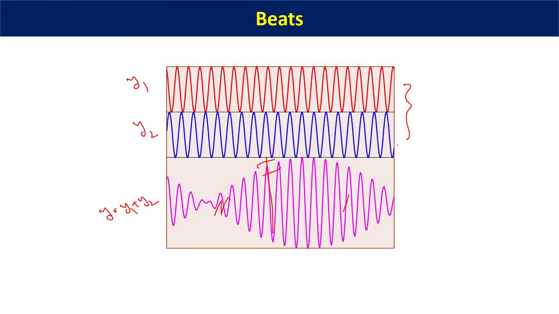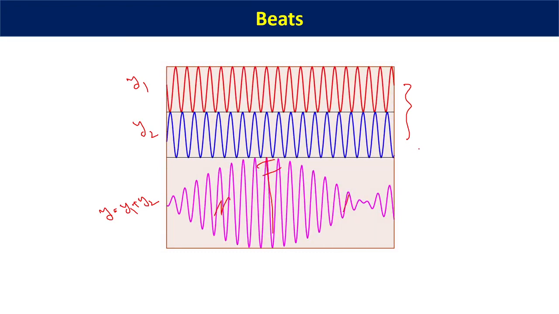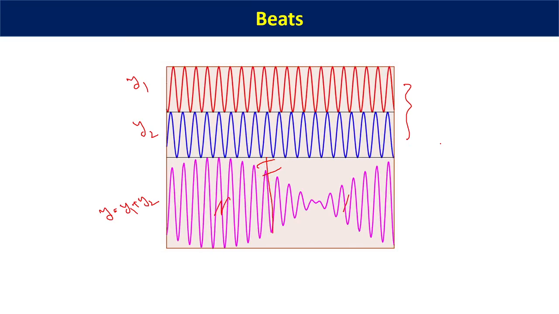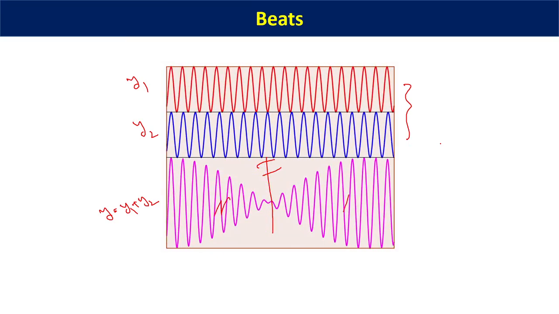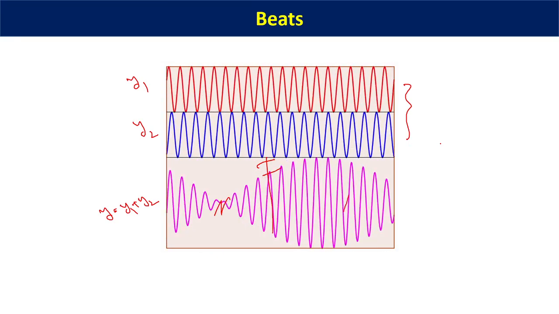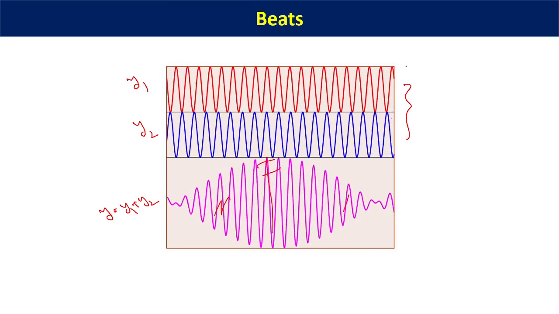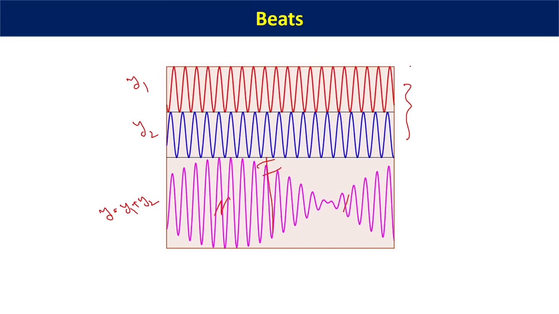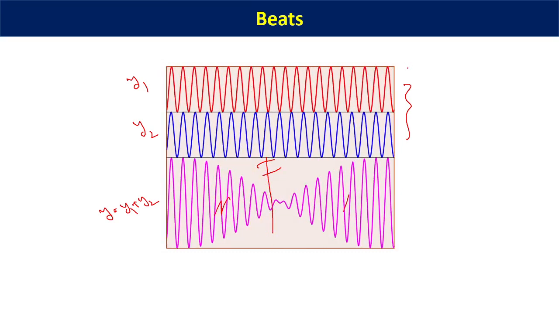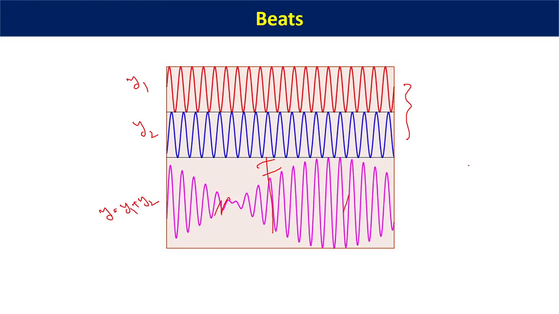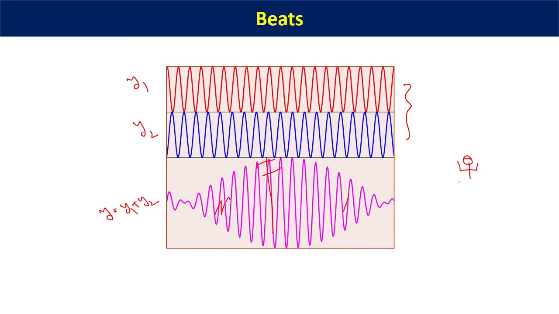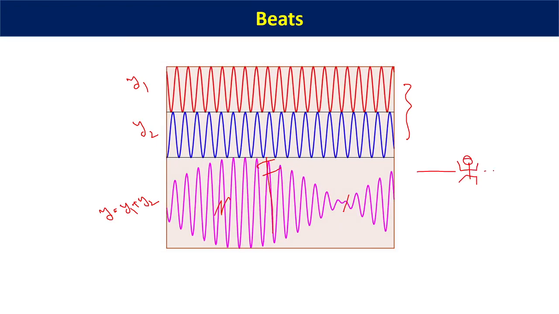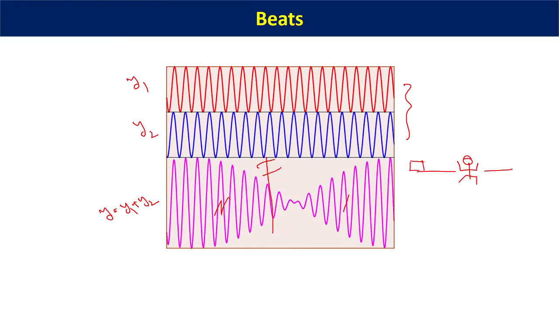So that's all I have for today's class, the phenomenon of beat formation. In the next class, we will talk about the Doppler effect, which is one of the very interesting phenomena in physics, and you all might have experienced it. Suppose you are standing at a position, suppose this is your location, and there's a train line, and a train approaches.